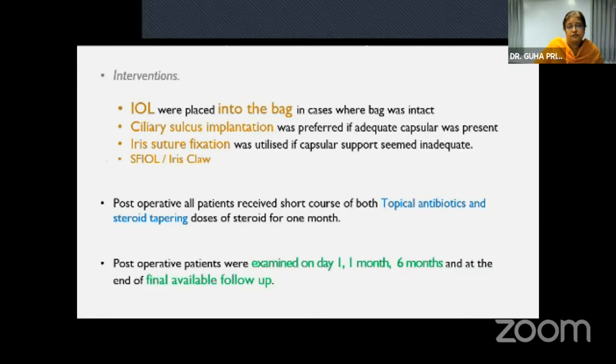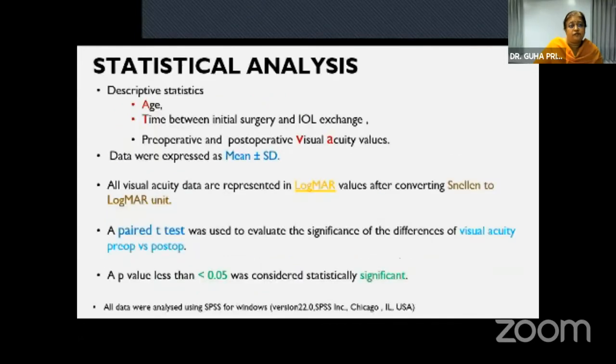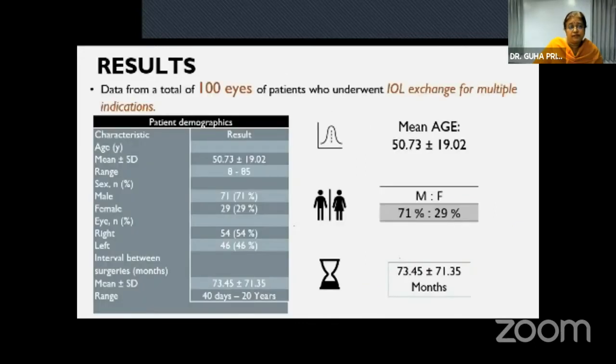Post-operatively, they received a short course of topical antibiotics and steroids in tapering doses for 1 month, and they were examined on the first post-operative day, 1 month, 6 months, and at the end of the final follow-up. The statistical analysis included the time interval between the initial surgery and the exchange, and pre- and post-op visual acuity values. The data were expressed as mean plus or minus standard deviation. All the data was represented in logMAR values after converting the Snellens to logMAR, and a paired t-test was used, and a p-value less than 0.05 was considered significant.